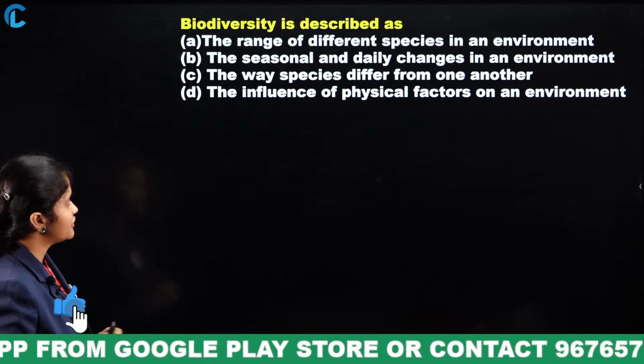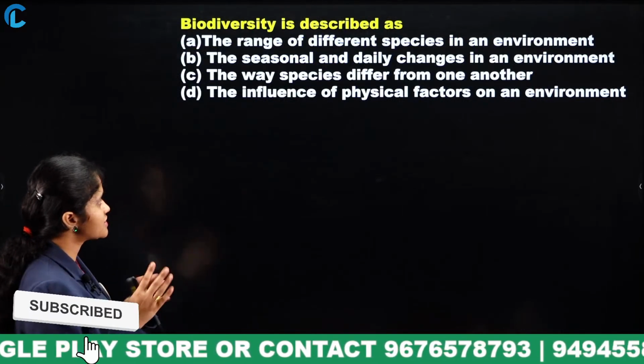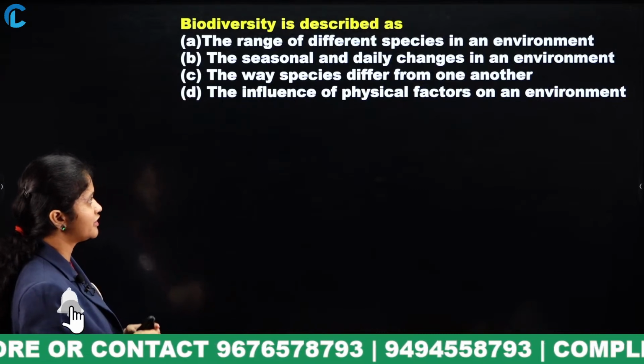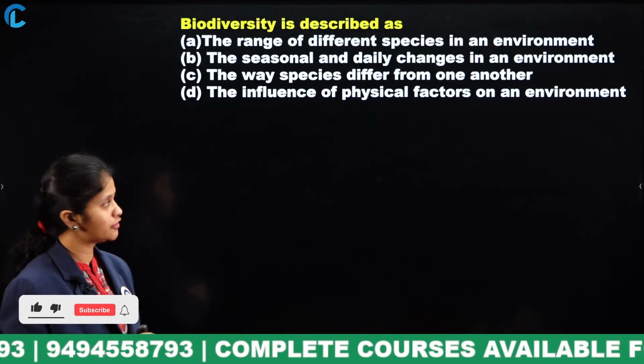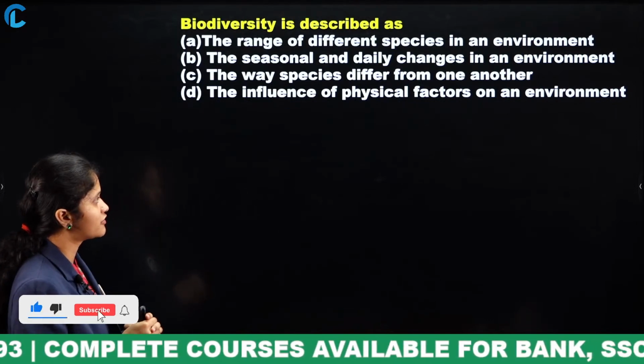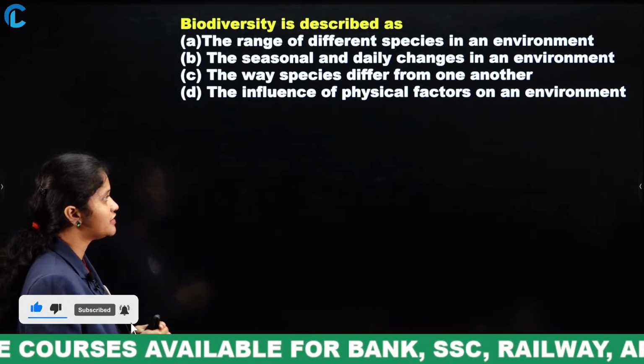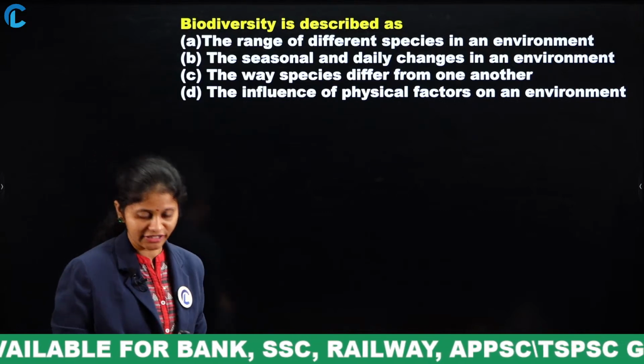Next, what is the definition of biodiversity? Biodiversity is described as, okay, the range of different species in an environment, the seasonal and daily changes in an environment, the way species differ from one another, influence of physical factors on an environment.